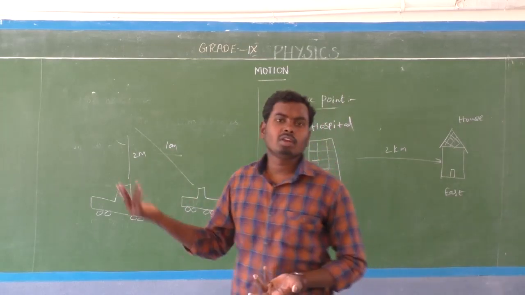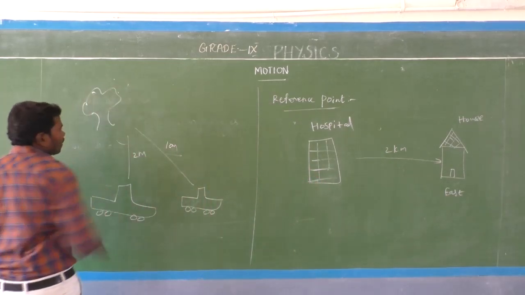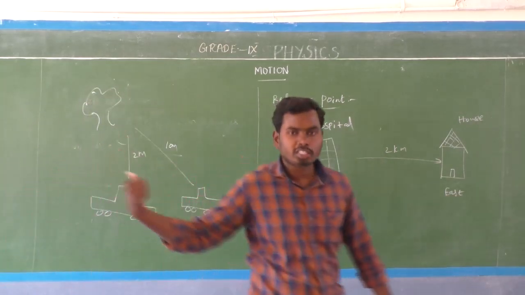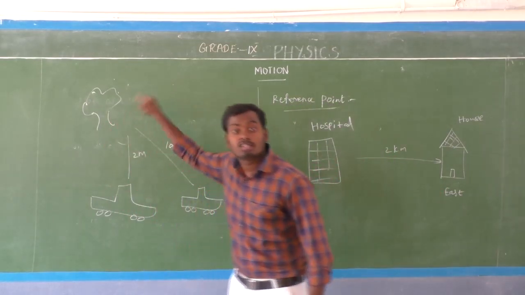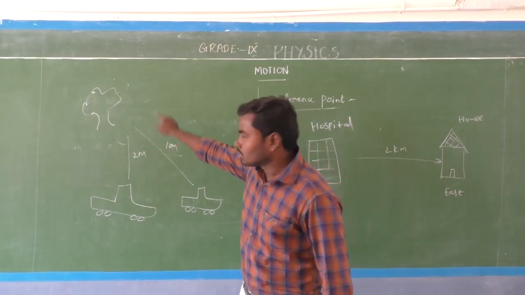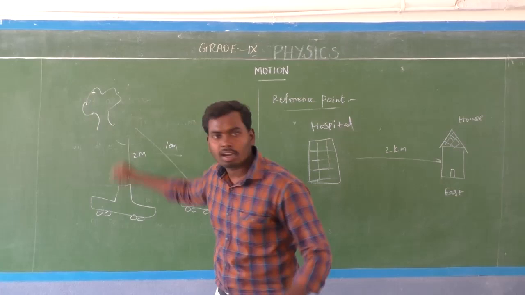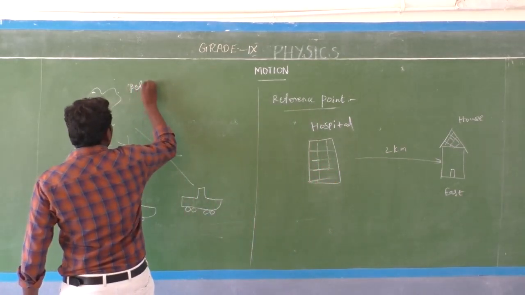Away from where? That is the big question, isn't it? So we can say the car's position with respect to this tree. Am I right? Here, the tree is a reference point.